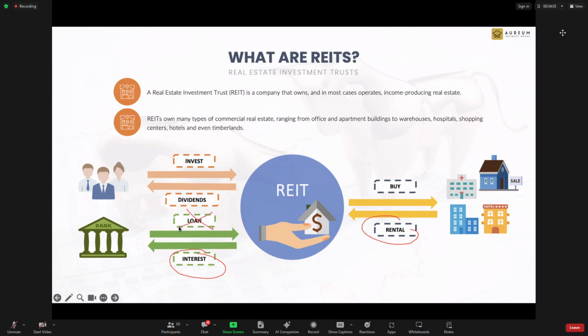That is, in a way, the REITs' practice or mandate. Not like you and me buying property, taking the rental income, and we must pay down the loan. That one we got no choice. But for REITs, they are allowed not to pay down loans. And the bank also cannot tell them to pay down their loans. And they don't need to pay down, so they only pay the interest.